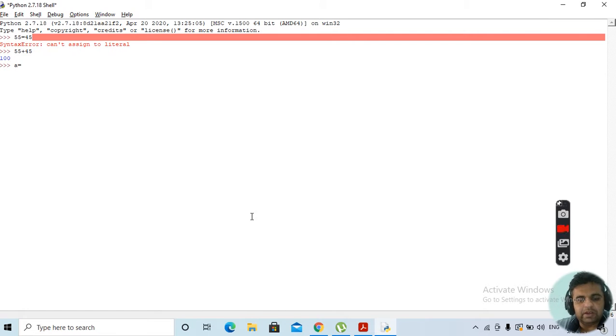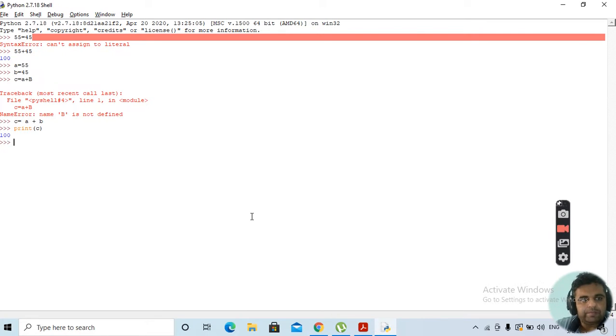Suppose we take a variable a is equal to 55, b is equal to 45. We have c as a variable, c is equal to a plus b. Then we print the value of c. This will give you the same answer. This is how the operators are used.